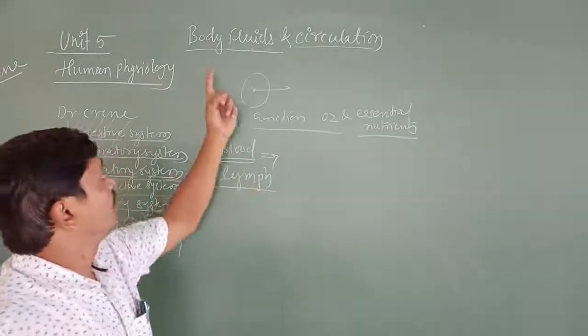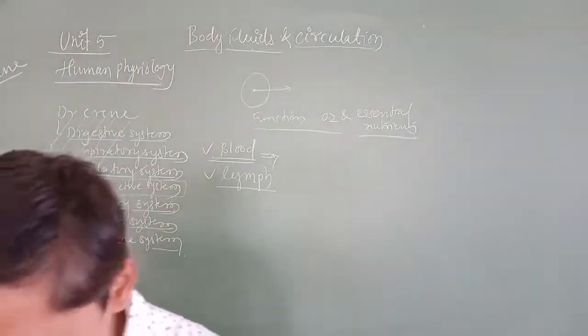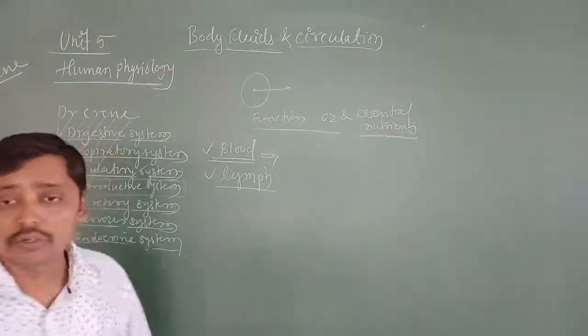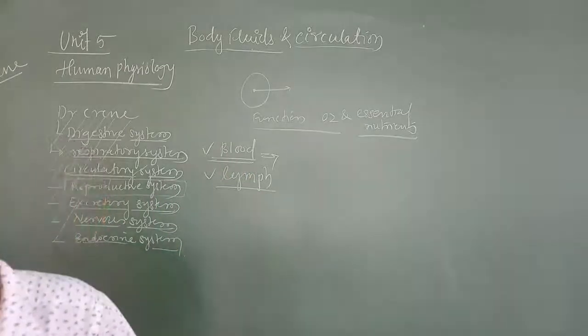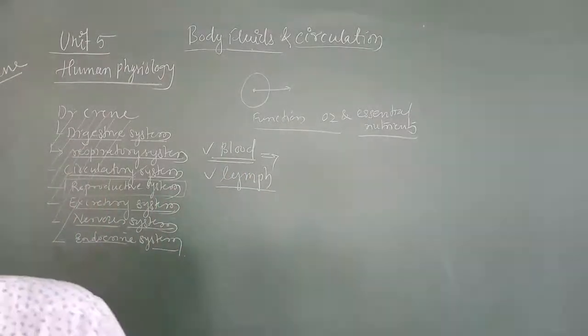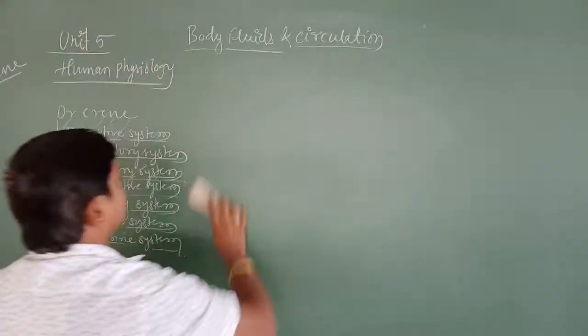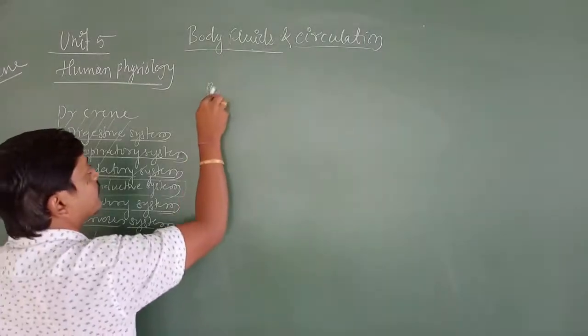Another body fluid is lymph. It also helps to transport certain substances. And in today's class, or this particular chapter, we are going to study in detail regarding blood and lymph, etc. Now we'll start with the side heading under body fluids and circulation. That is the first body fluid, which is mostly found in all higher organisms. That is blood.